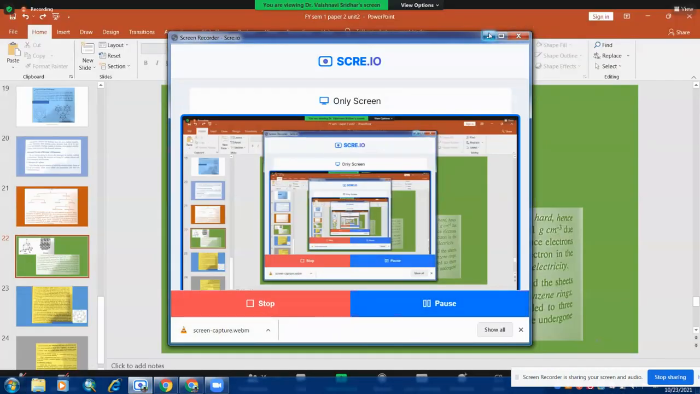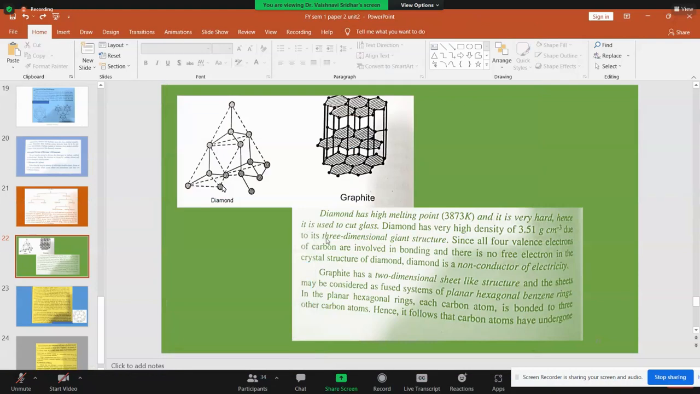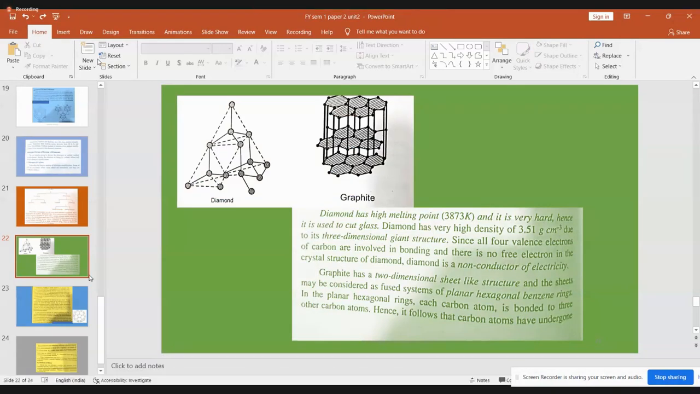Electricity. It is graphite. So I will conclude here. I have posted these notes. Please study them. Do your exam properly. Wish you all the best.